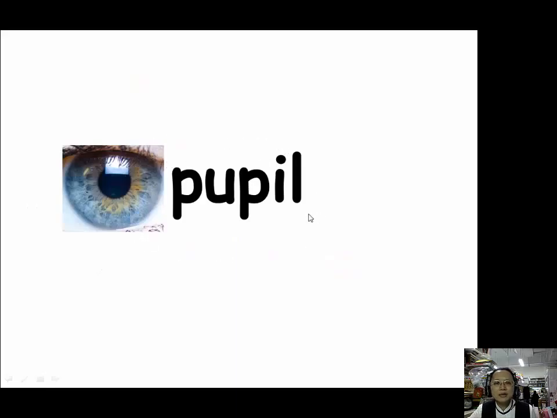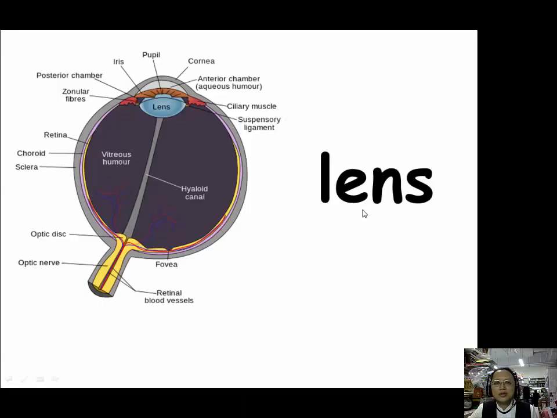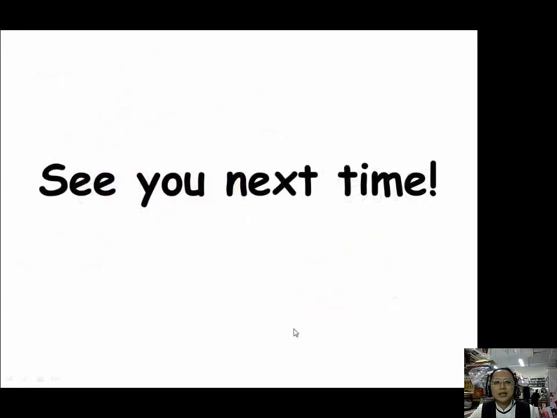And for describing pupil, we have two prefixes to use, core, C-O-R-E, and irido, I-R-I-D-O. For describing lens, we have two prefixes to use, lenti, L-E-N-T-I, and phaco, P-H-A-C-O. We have finished this part of lesson 14. Next time when we come back, we'll continue with lesson 14 again.